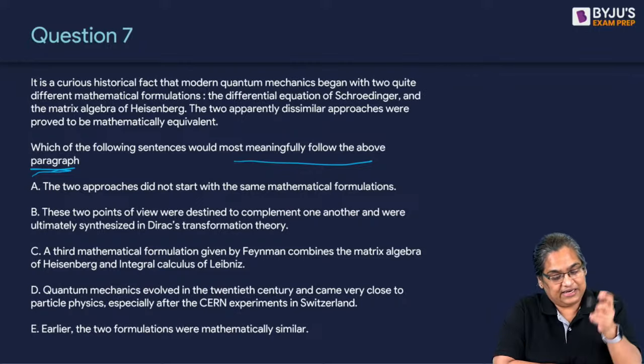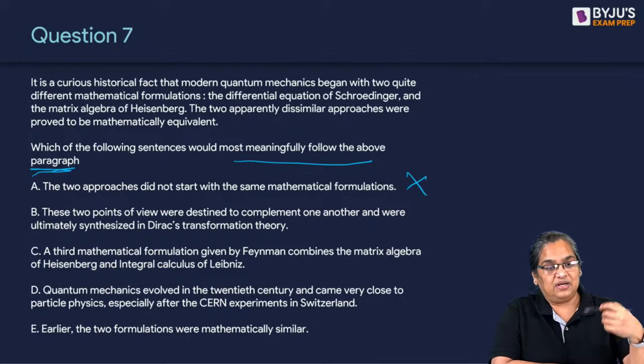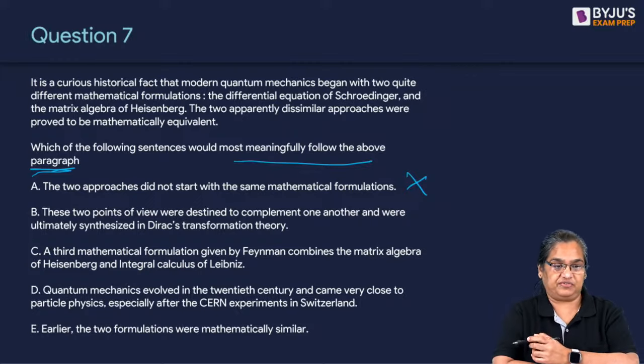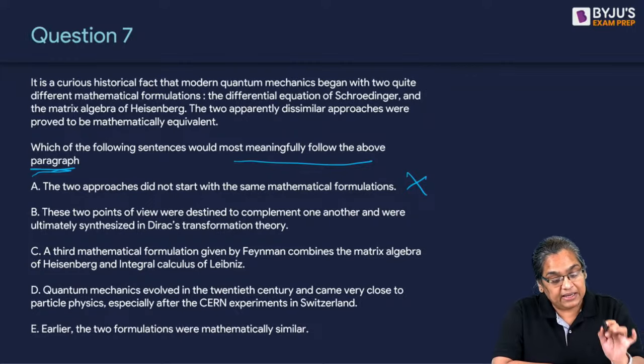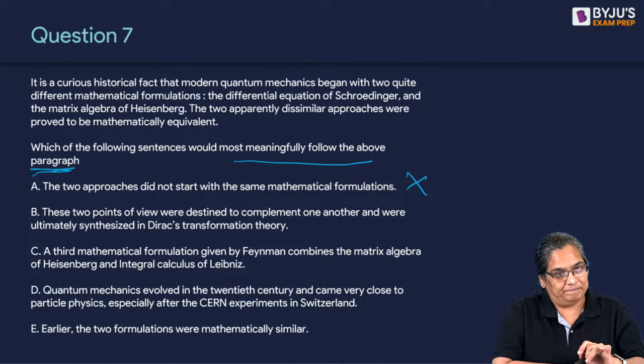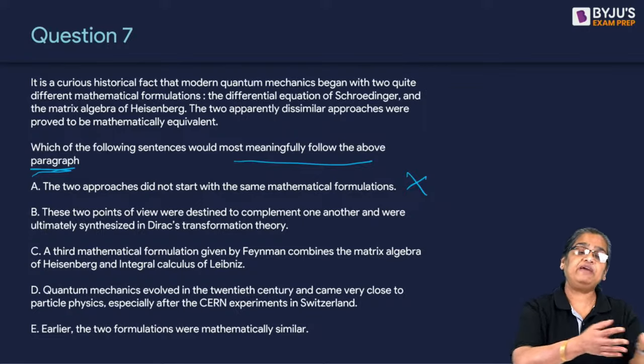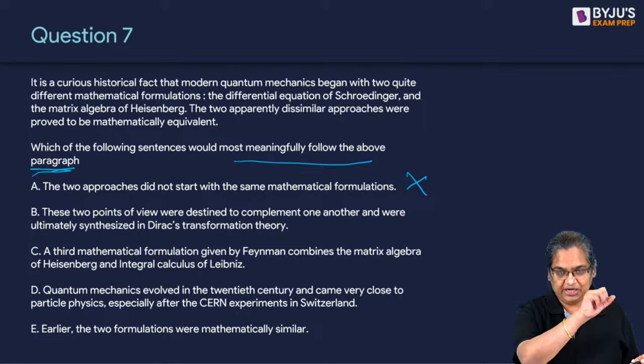All right, let's start. It's not A because A is just a repetition of the first statement. Got it? All right. Now B, let's leave B. Let's just go to C. C is the most common wrong answer. And you say, if B, why not C? So we'll just look at it.